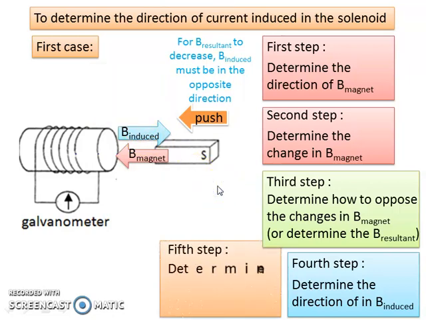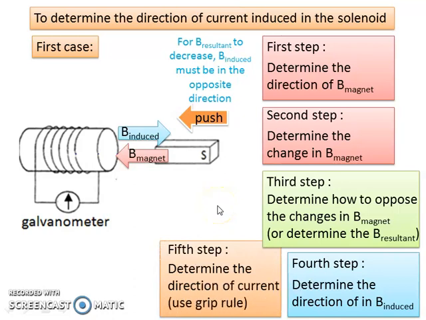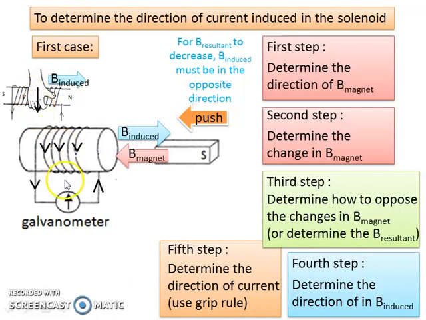Fifth step is to determine the direction of current using the grip rule. Position your hand in the direction where your thumb shows the B induced direction. That means the other fingers show the direction of current, which is downward. And the galvanometer pointer will be shown to the right.